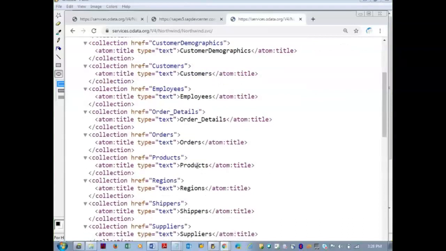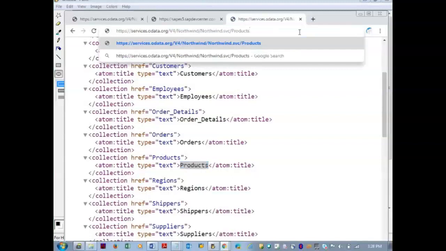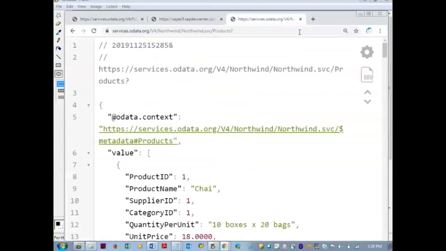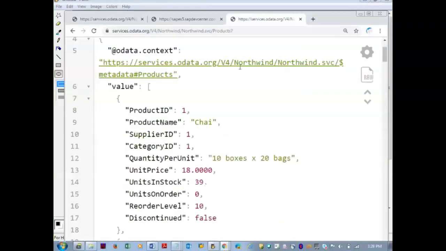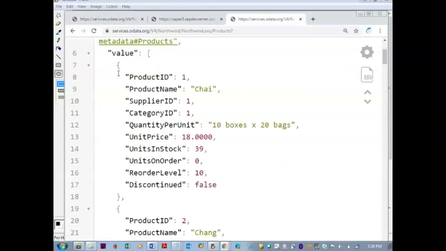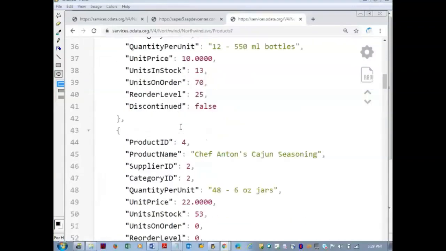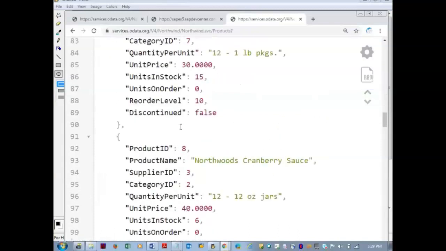Now I want to see the records inside this products. Copy the products and paste it at the end of the URL and put a question mark. Now you are going to see the records of this products entity set in the JSON format: product ID, product name, supplier ID, category ID, quantity per unit. There are lots of records you can see.